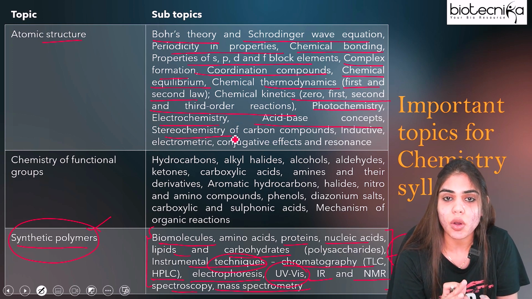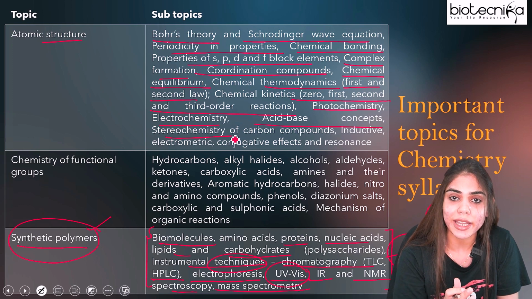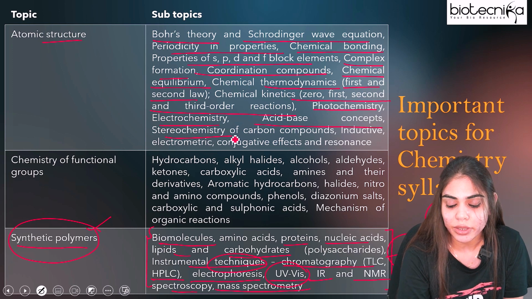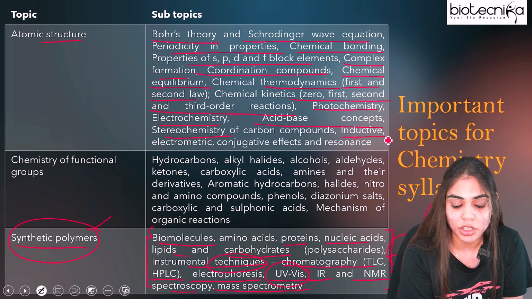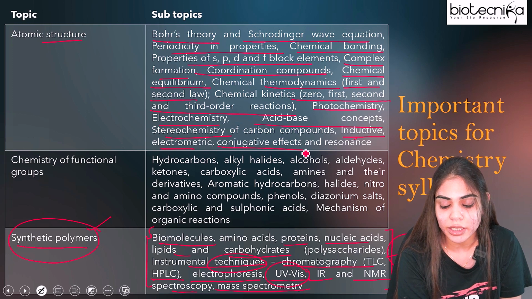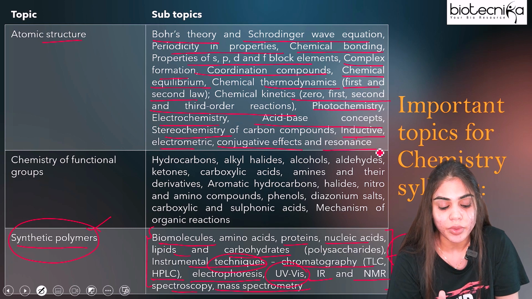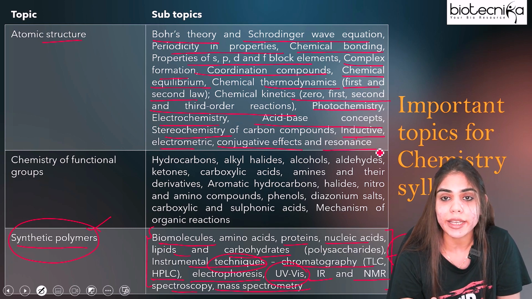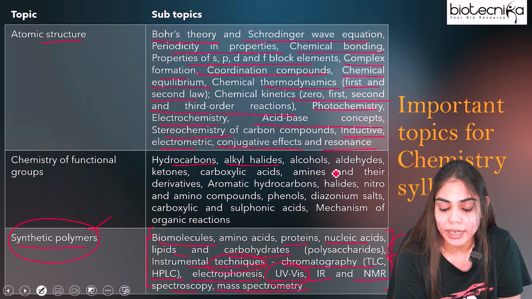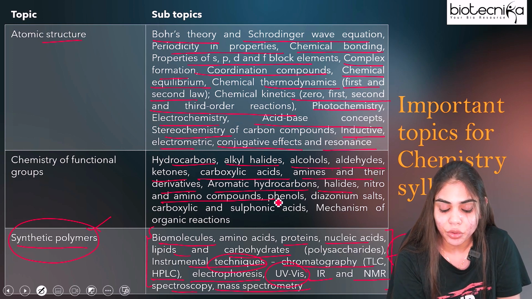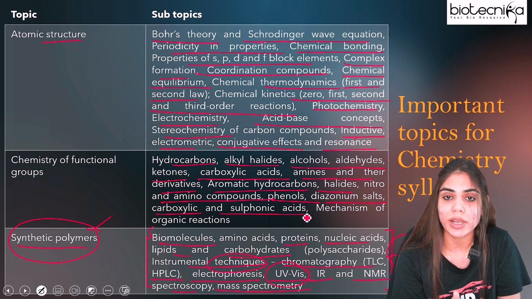If you see all this portion, it comprises the inorganic as well as physical part, where you will get some numericals, and along with it some organic part, like the inductive, electromeric, conjugative effect, as well as resonance. The second portion is the chemistry of functional groups, which includes all the organic part, that is hydrocarbon, alkyl halide, alcohol, aldehydes, ketone, carboxylic acid, amines and their derivatives, aromatic hydrocarbon, halide, nitro and amino compounds, phenol, diazonium salts, carboxylic as well as sulfonic acid.